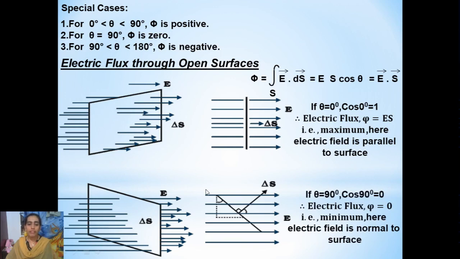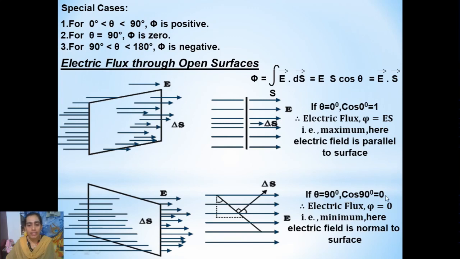What about if the surface area is tilted at a certain angle theta? Suppose theta is 90 degrees. The normal to the surface area is making an angle theta with the electric field, here considered as 90 degrees. Then what will the electric flux be?